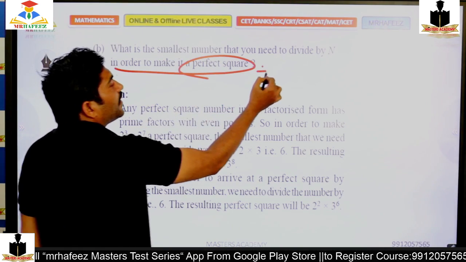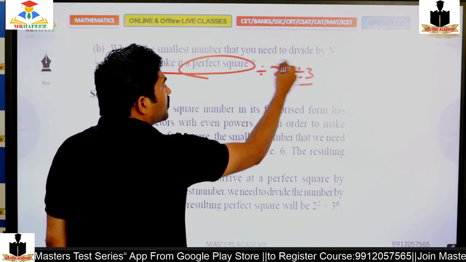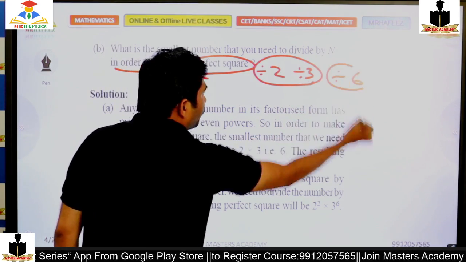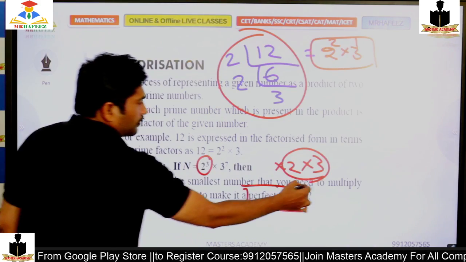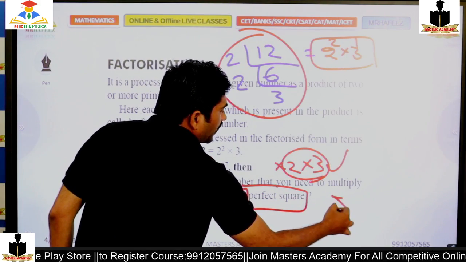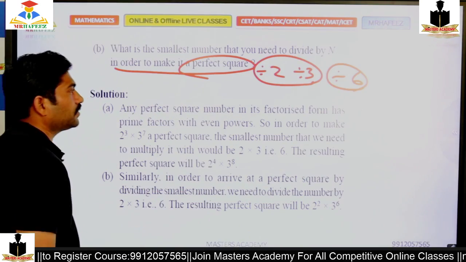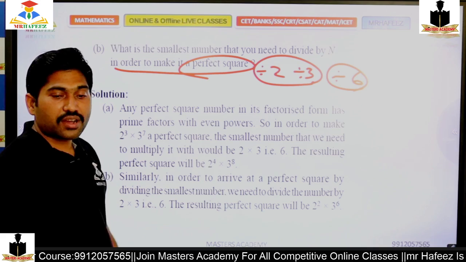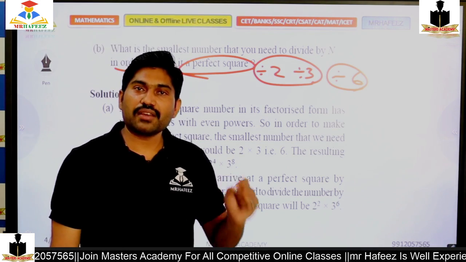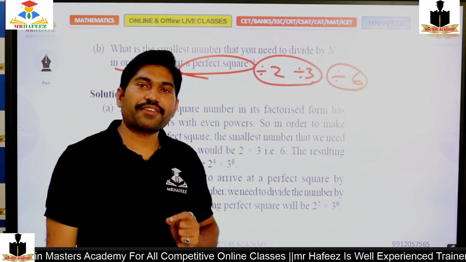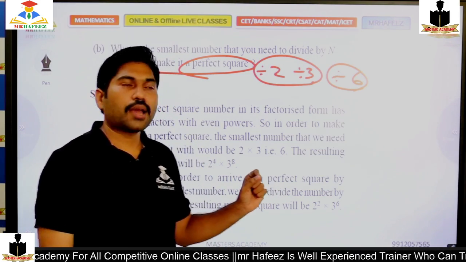If I divide by 2 and divide by 3, then only it can convert into a perfect square. That means the whole division is by 6 as the final one. So earlier multiply by 6, and here divide by 6, because an even power can have a perfect square, an odd power cannot have a perfect square.